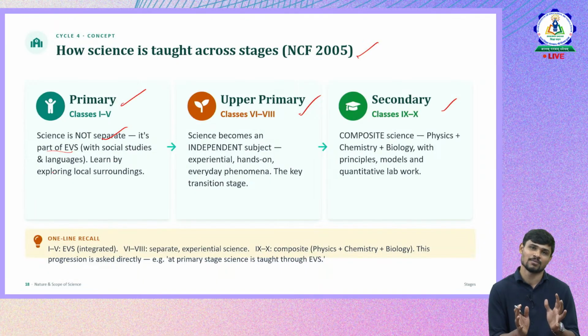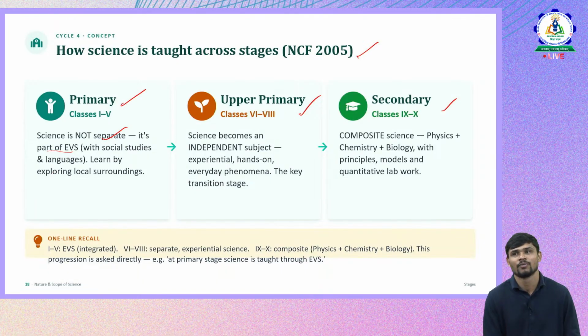There is an EVS subject, which when we talk about Paper 1 of CTET, you will learn. All of you will be knowing it. So EVS has all the components, from social studies, languages and science too. So it is integrated with other subjects and dealt with at the primary level, that is from 1 to 5. In upper primary level, that is from 6 to 8.